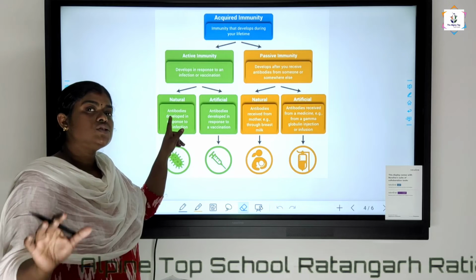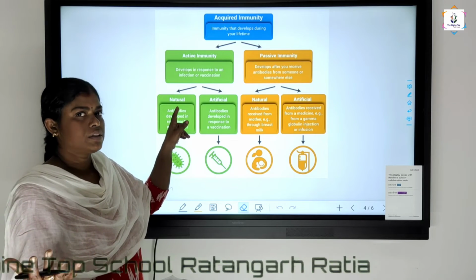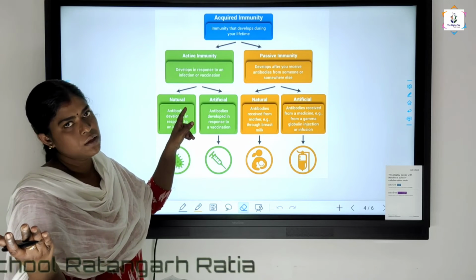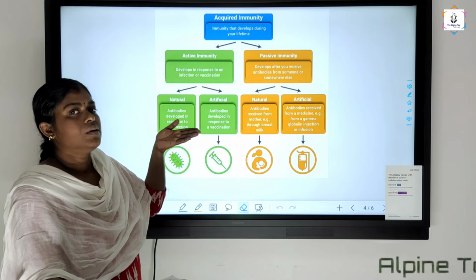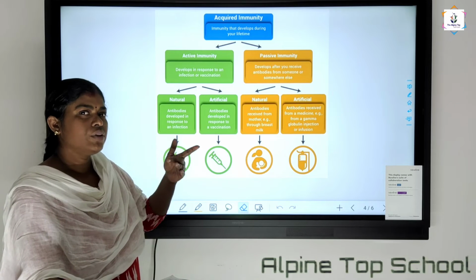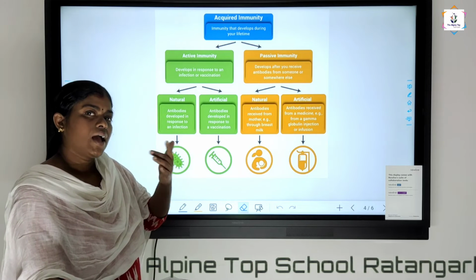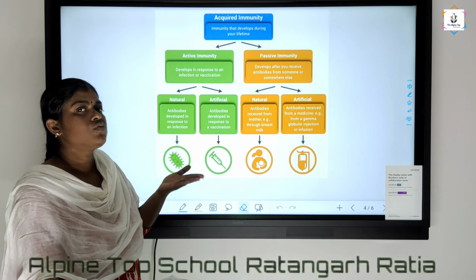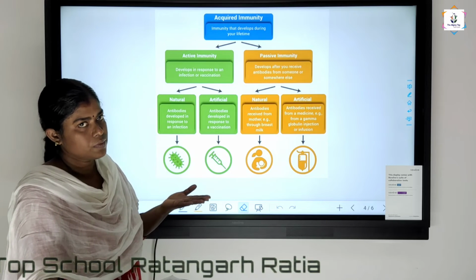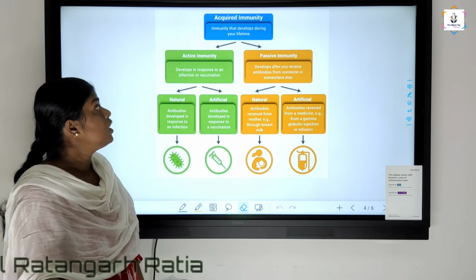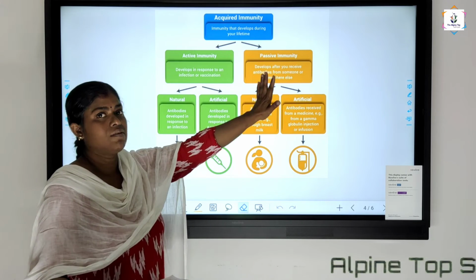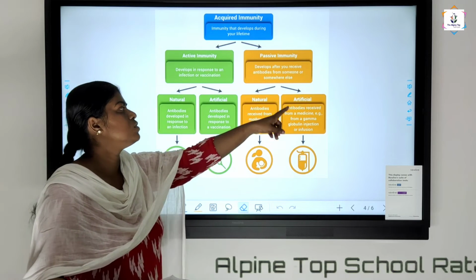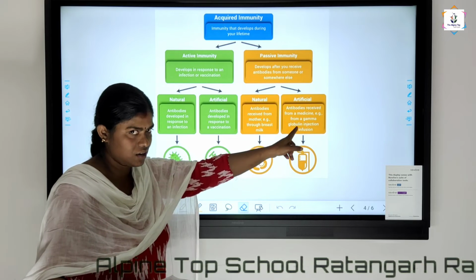Natural active immunity means you get infected by the pathogens, and afterwards you develop your antibodies. In artificial active immunity, we are not allowing the pathogens to infect you. Before that, you take the vaccine, and by means of this vaccine your body starts to produce the antibodies. This is artificial active immunity. And the next type of acquired immunity is passive immunity. Passive immunity can also be categorized into natural and artificial.